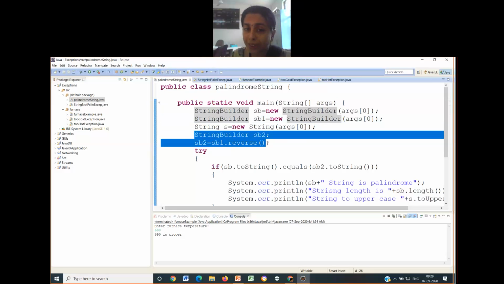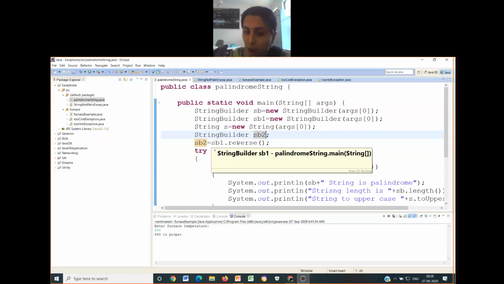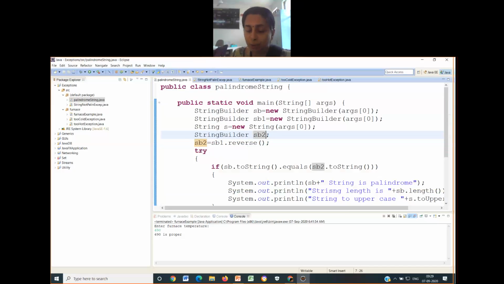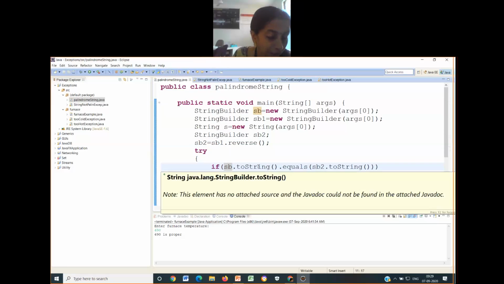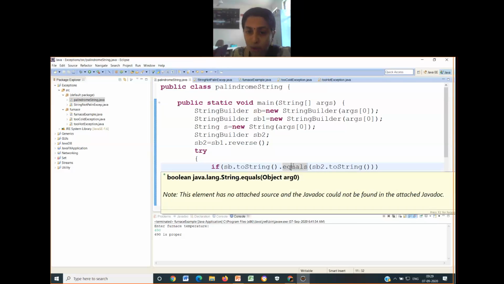Here I'm creating one more string builder, and then with reference to string builder 1, I call the function reverse, which gets stored in SB2. So now SB1 has the original string, SB2 has the reverse string. As simple as that. Then what you have to do is SB dot toString. I have to convert it into a string from string builder because equals is available in the string class. Only for that reason toString is used here.